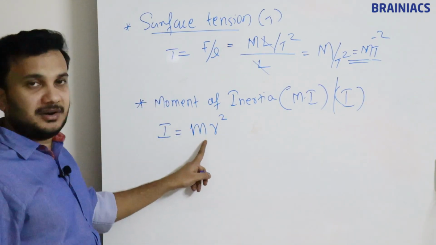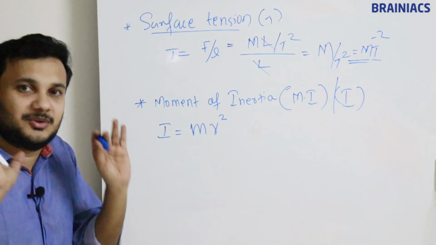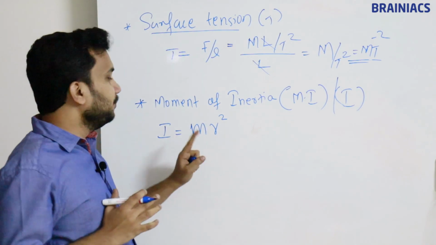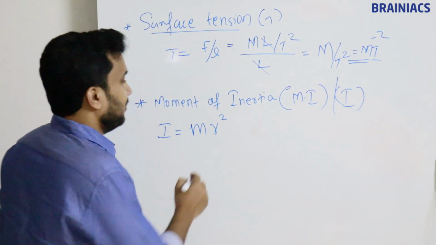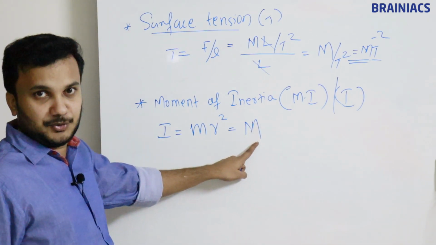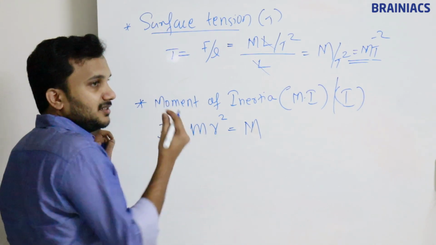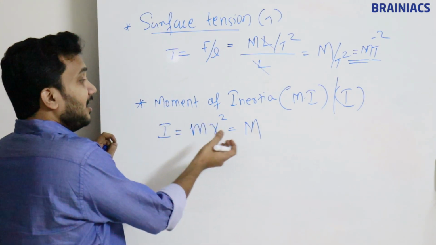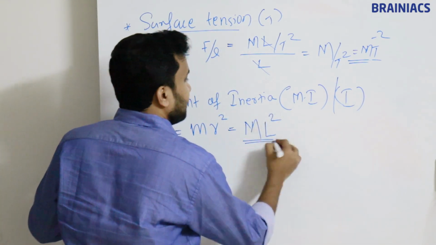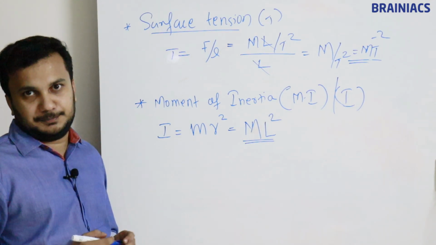Mr square. M is called mass, r is the radial distance, or simply you can say distance. As of now, we will learn more about this in later chapters. So m into r square. M is mass, with unit dimension formula capital M. Here distance r is length, and r square means length squared, L square. So ML square is the dimension formula for moment of inertia.